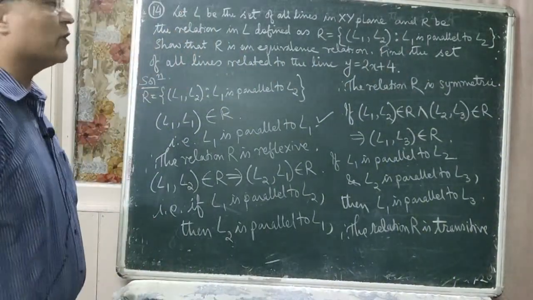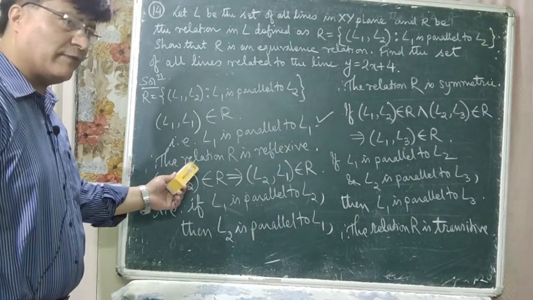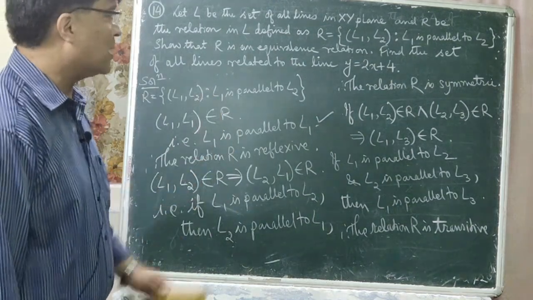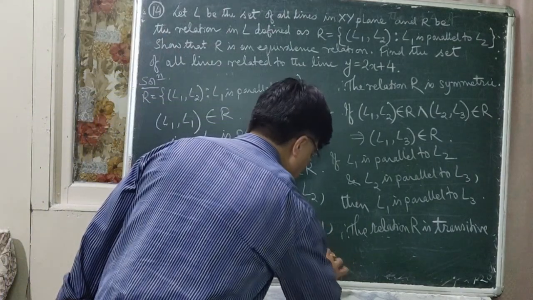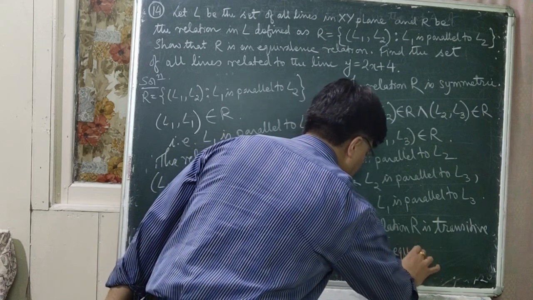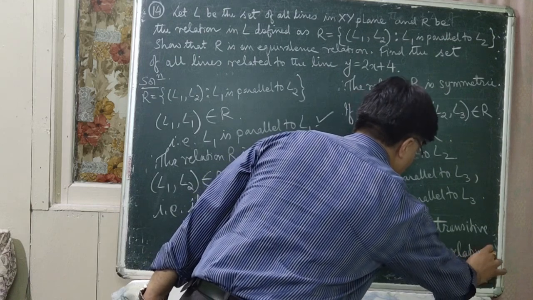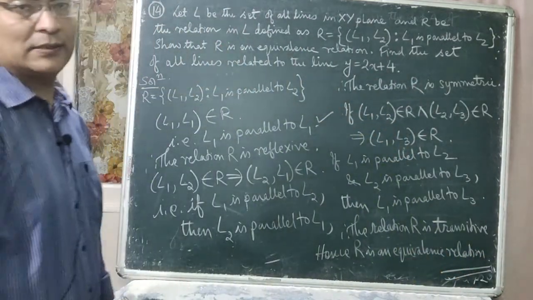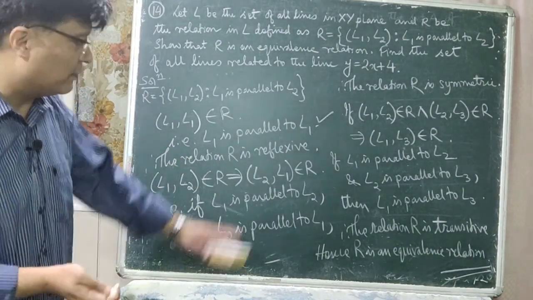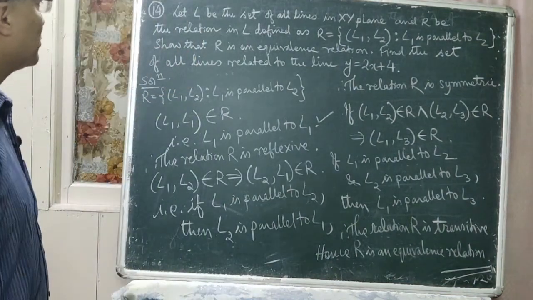So this is the answer for the first part. If the relation R is reflexive, symmetric and transitive, what can you say about the relation R? The relation R is an equivalence relation. So you have to write here, hence R is an equivalence relation. I think you have understood it, because in this case R is reflexive, symmetric and transitive. Okay, so you can copy it.